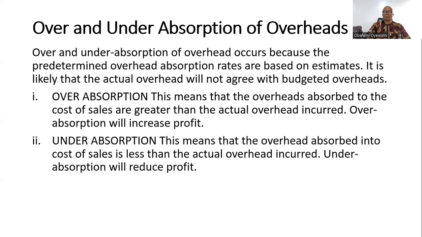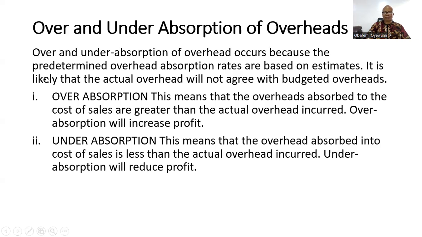Because we are looking at budgeted figures. So when we are calculating our overhead absorption rate, we're actually looking at it based on budgeted figures. There is every likelihood that your budgeted overhead will be different from the actual. If the budgeted is the same as actual, then we will not have any over or under absorption of overhead. But the moment you begin to use budgeted figures, you have to compare what you have budgeted with your actual.